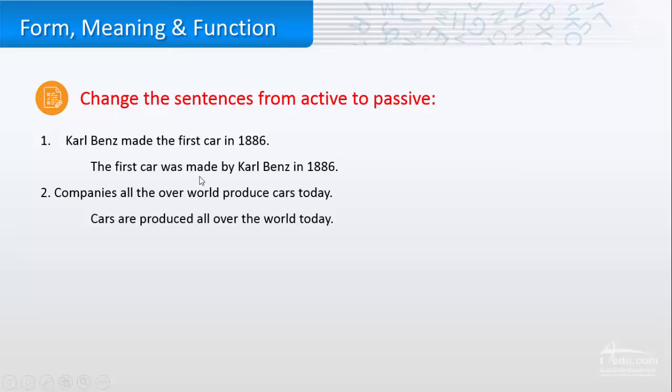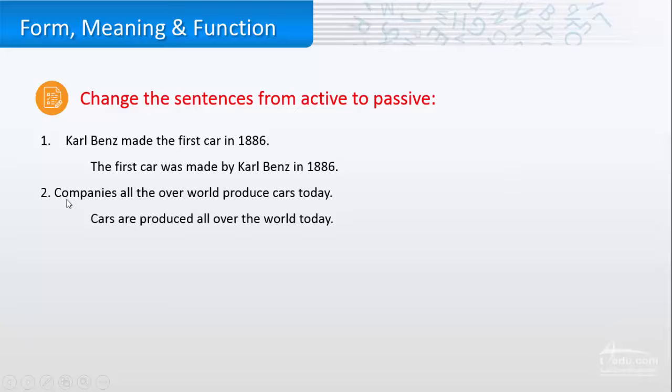So here we emphasized the action. The first car was made by Carl Benz in 1886, Carl Benz is the agent. Now we have the verb in the third form, or the past participle, made, with the verb to be, was. We didn't use is because the active sentence is already in the past. Do you see Carl Benz made? So it's already in the past. So we have the verb to be was, not is. And made is the past participle of the verb make.